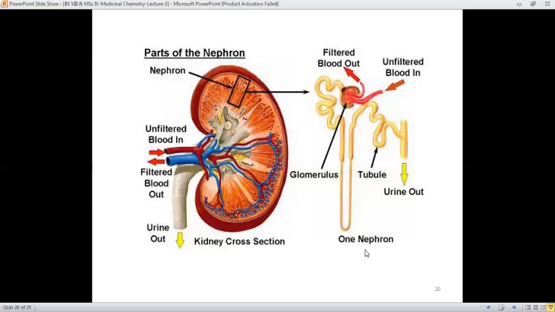Overall, nephrons collectively filter out the toxins, the toxic compounds, the drug metabolites, or the drug molecules which are no longer useful for the body.